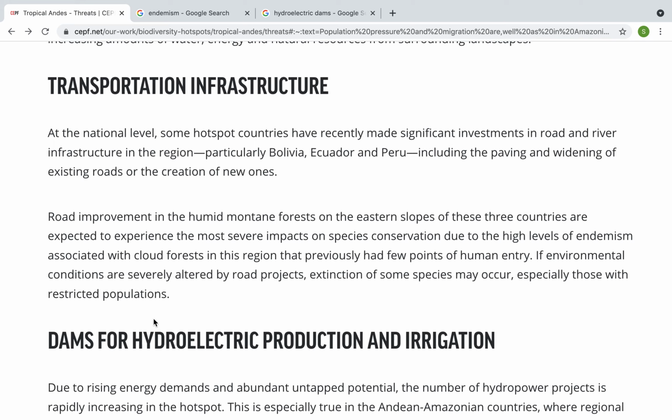So again, we know that to restrict something means to limit something. So that means something is limited, which again relates to these endemic species because they have limited options for living conditions in that area.